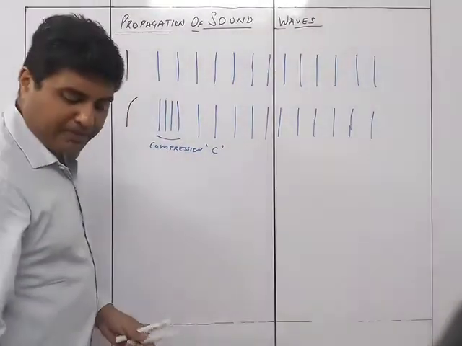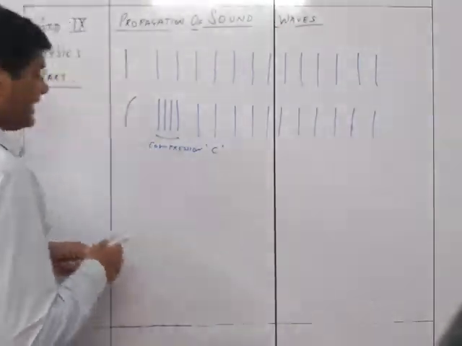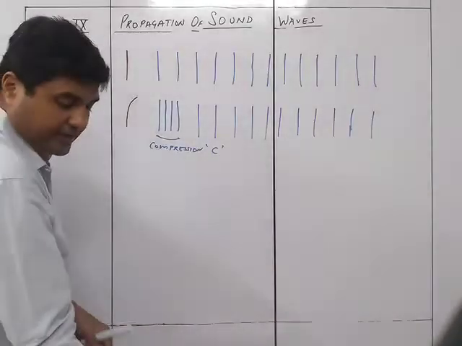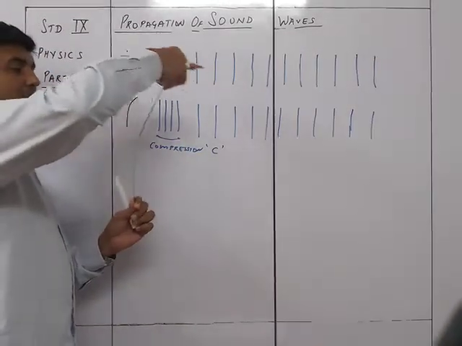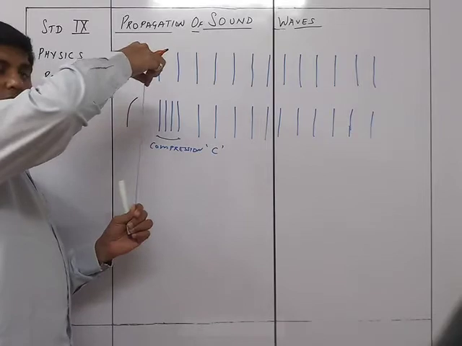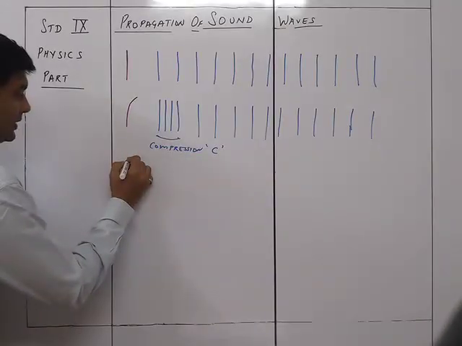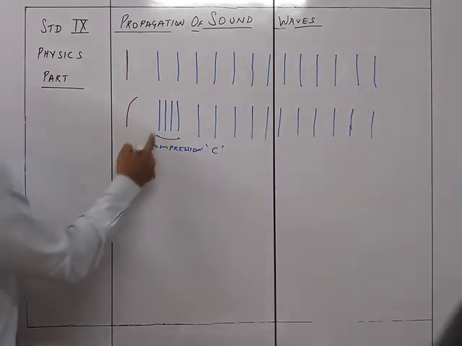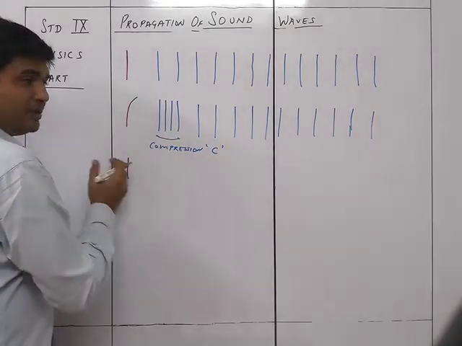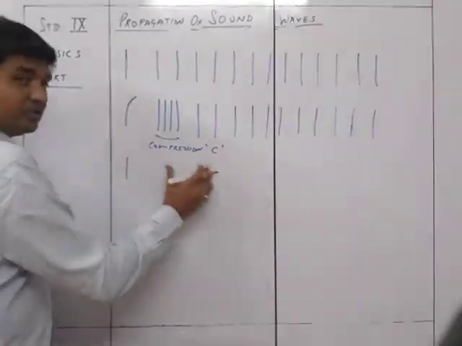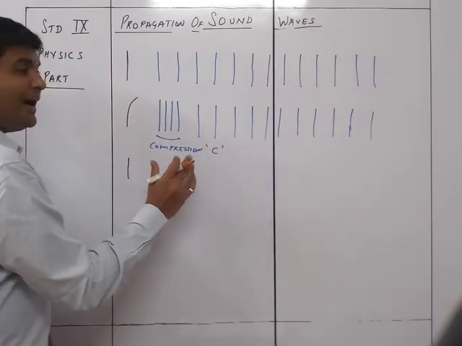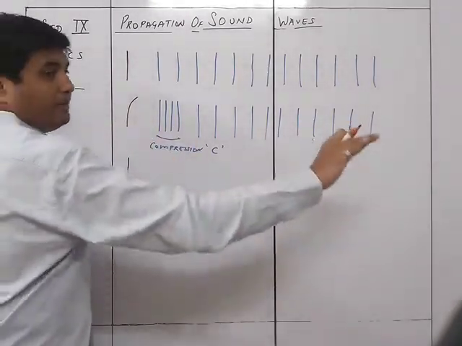Now the next thing that happens is your scale becomes flat again. It first went to one side and then came back straight. As soon as it comes back like this, what has happened? Because it has come back, the particles will relax a bit, but by then this one was already pushed forward.